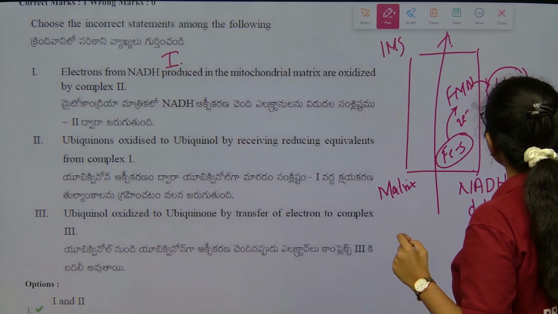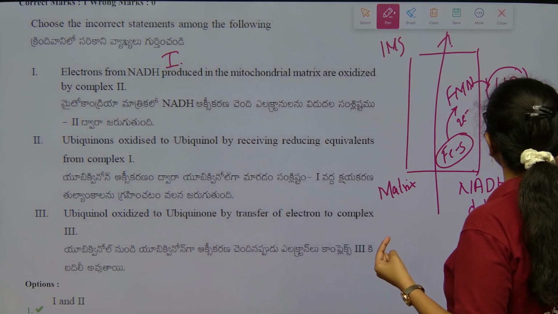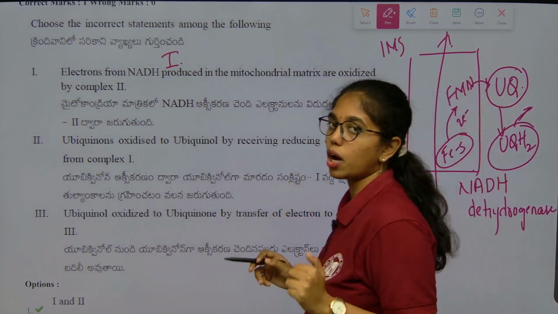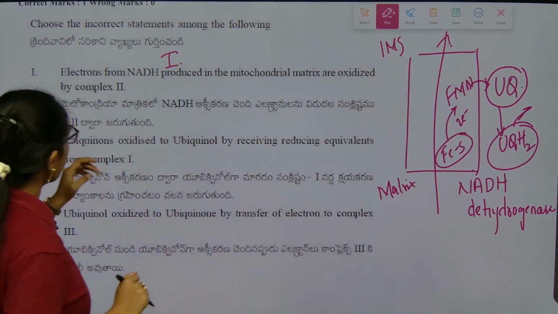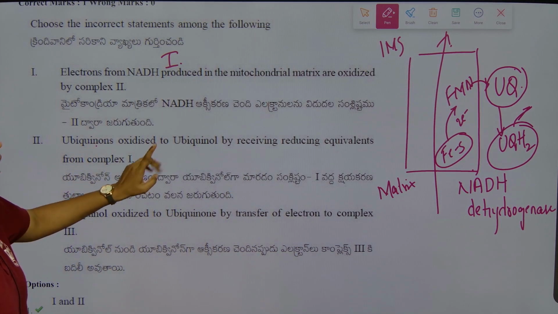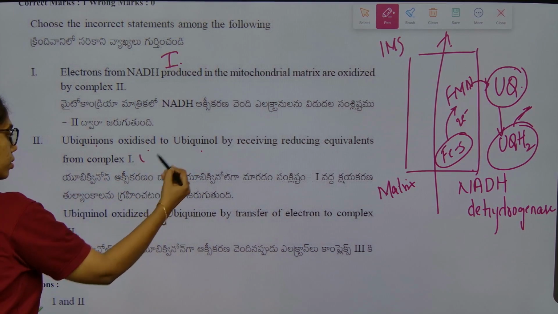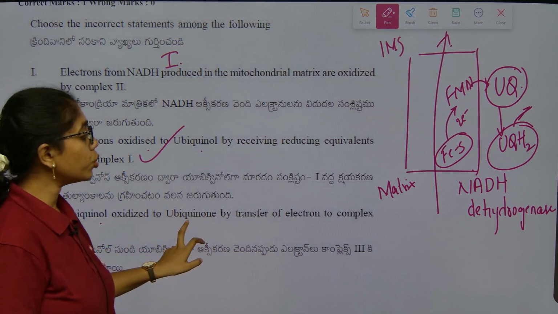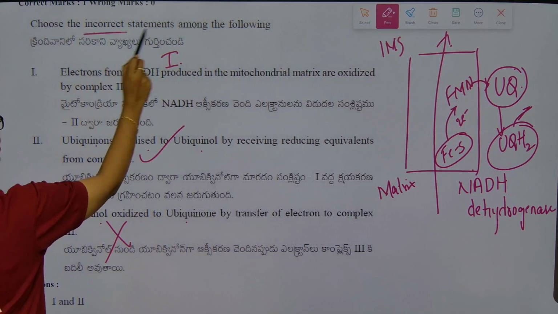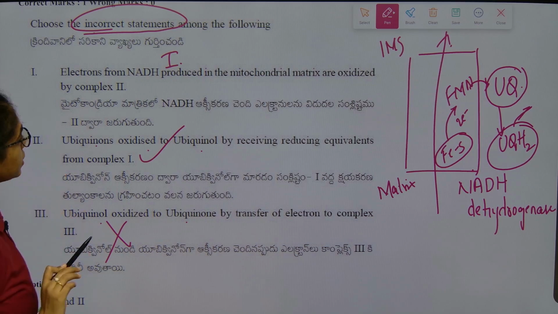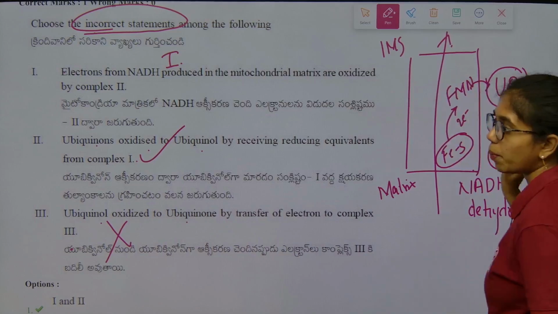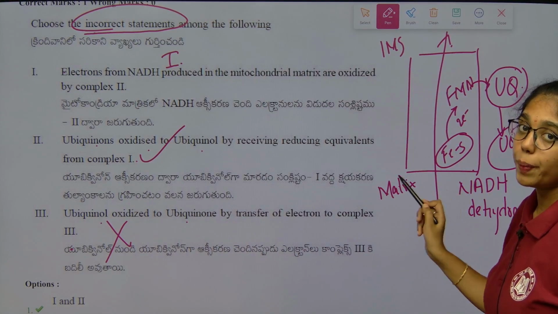This ubiquinone, accepting the electrons, converts to ubiquinol, and then it submits the electrons to the next complex, that is complex 3, preceding to complex 1. So, ubiquinone oxidized to ubiquinol, correct; ubiquinol oxidized to ubiquinone, this is wrong. Amongst these 3, he is asking us to identify incorrect statements only. Incorrect statements are 1 and 3. 2 is a correct statement because ubiquinone, which is a mobile electron carrier, is converted to ubiquinol.